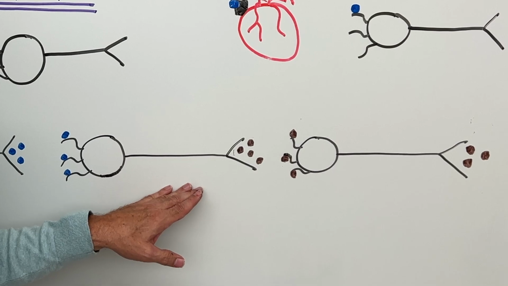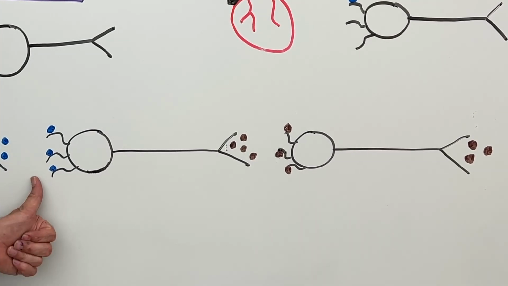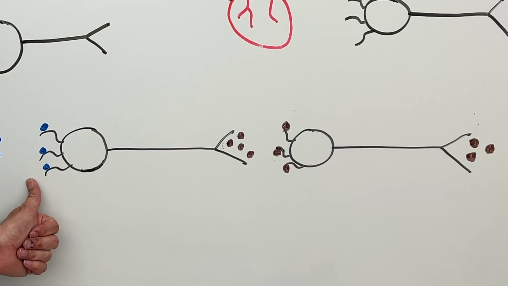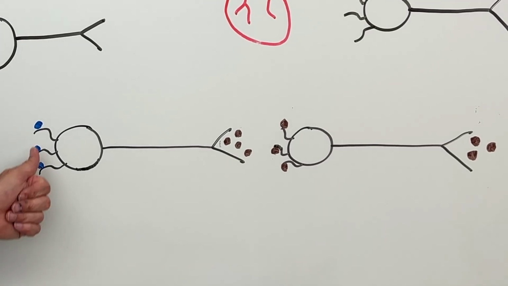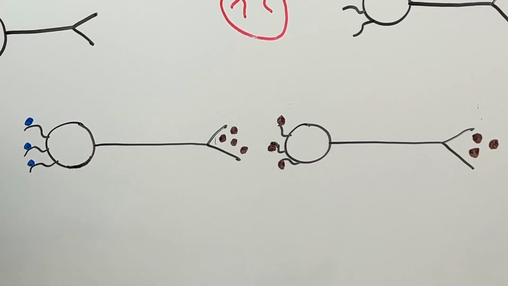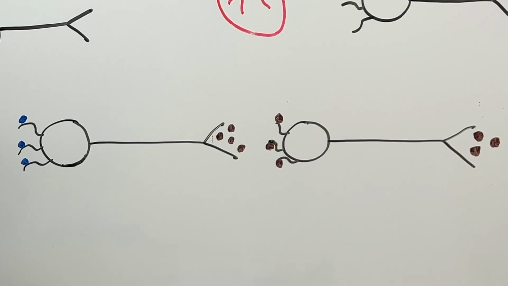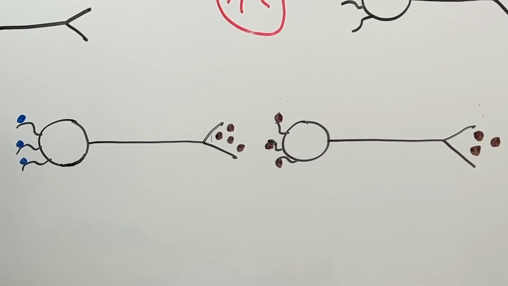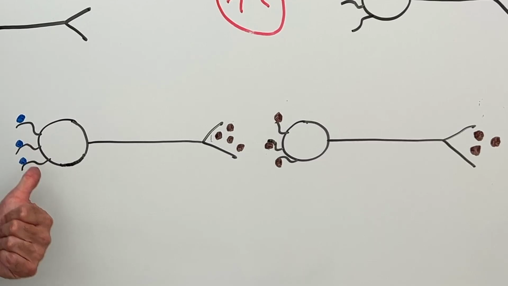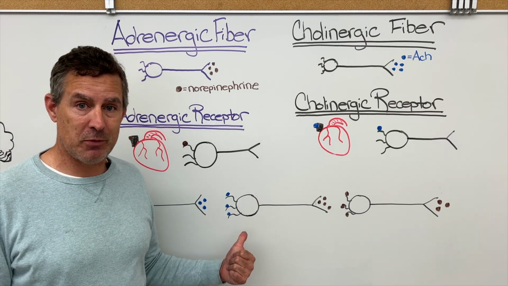Now, back to this one, let's look at the dendrites. The dendrites here have acetylcholine binding to the dendrites. There's going to be receptors on the dendrites. Those receptors are going to be cholinergic receptors because acetylcholine only binds to cholinergic receptors. So if acetylcholine is binding to these dendrites, they must be binding to cholinergic receptors.